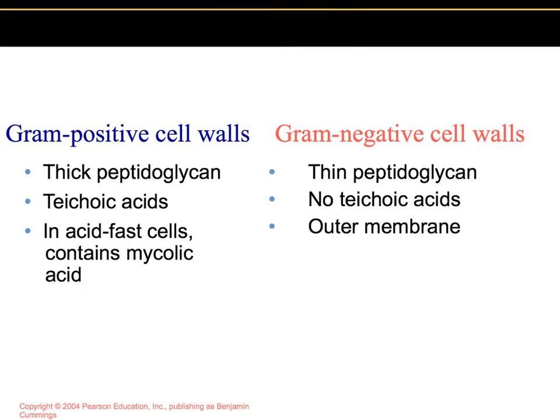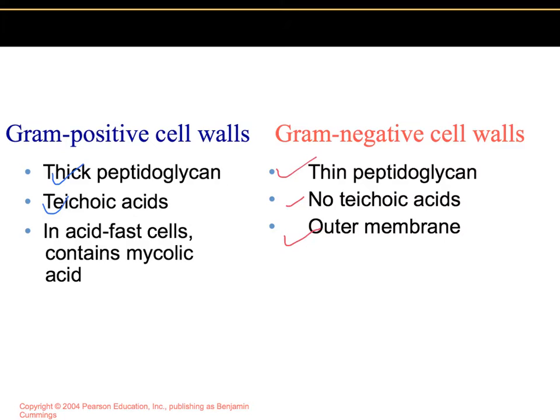In most of our last few lab meetings, we have done the gram stain. Electron microscopy indicates that the ability to resist decolorization is based on the different wall constructions of the gram-positive and gram-negative cells. The gram-positive cells have a thick peptidoglycan layer, whereas the gram-negative cells have a thin peptidoglycan layer. The gram-positive cells have teichoic acids, whereas the gram-negative cells do not. And the gram-negative cells have an outer membrane. The positive cells do not have that outer membrane.